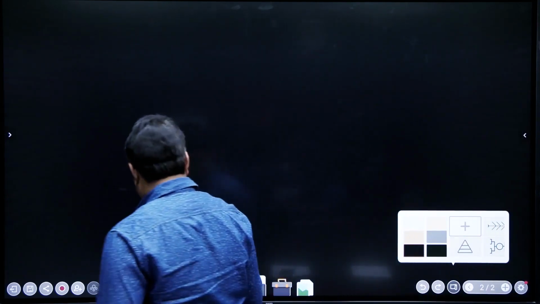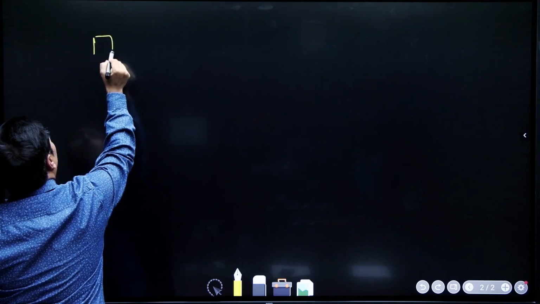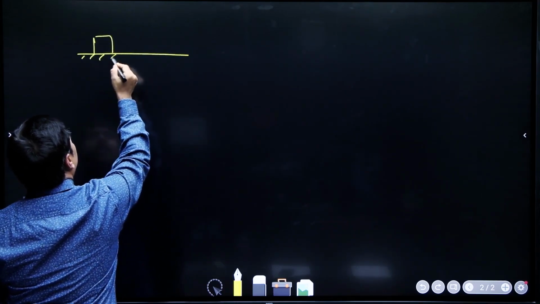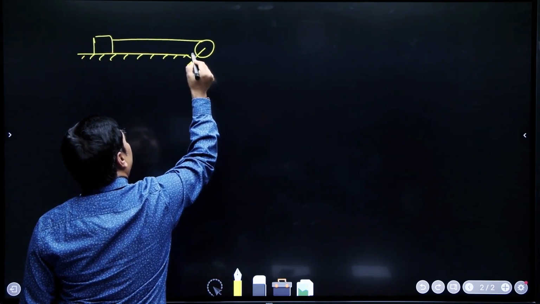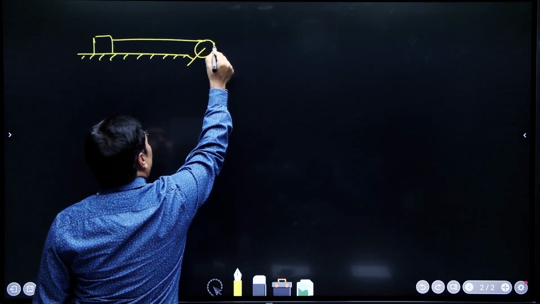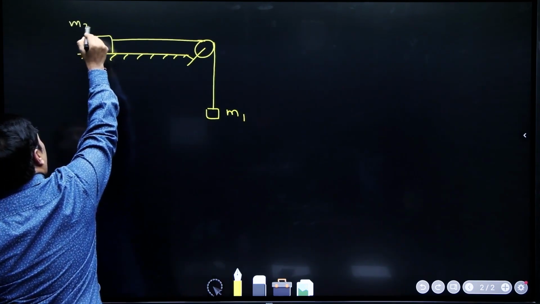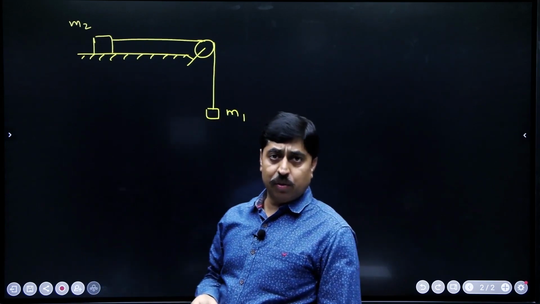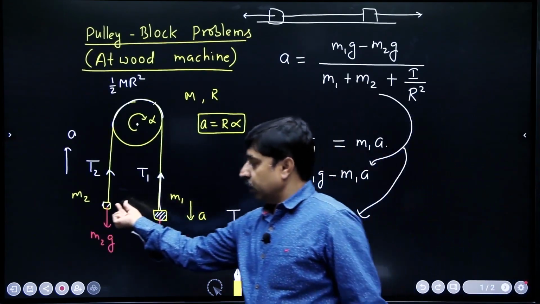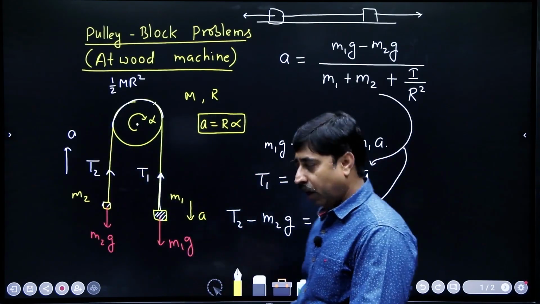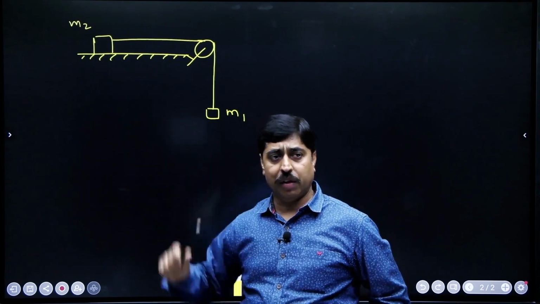Now, suppose in a particular question it is given that one of the two blocks is placed on a table. This is how the system looks like. This is again a pulley. It is a massive pulley. It has got mass. There is no slippage between the thread and the pulley, and the system looks like this. Right. Now, what is difference between these two systems? Technically speaking, there is no difference as such. I have just raised this mass and placed it on a table, right? For the sake of simplicity, let me assume that there is no friction between the table and that particular block.